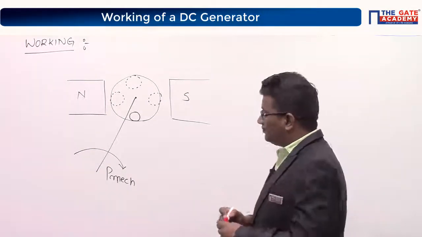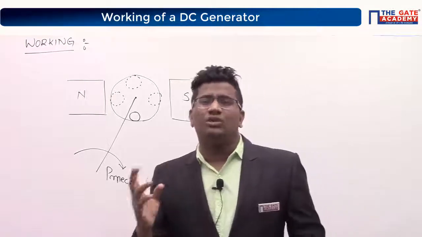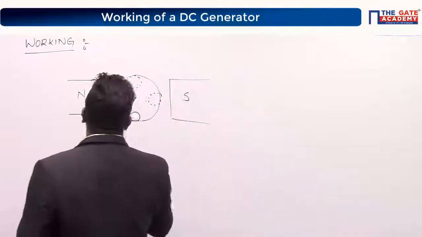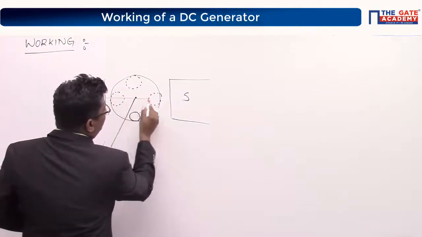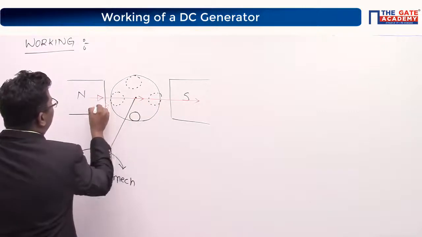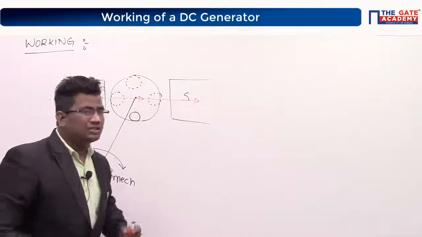Now, listen. Because we are giving mechanical input, right? Basically, flux is flowing from north to south or south to north. Flux is flowing from where to where? North to south, na? North to south. Flux is flowing from north to south.